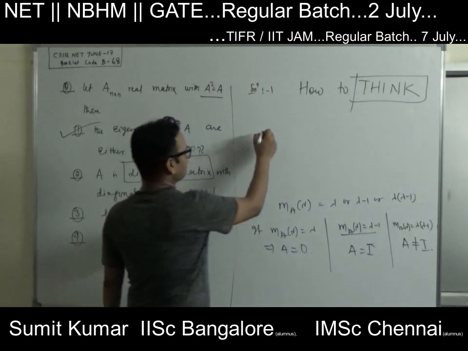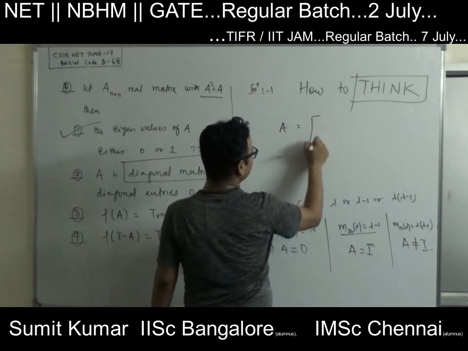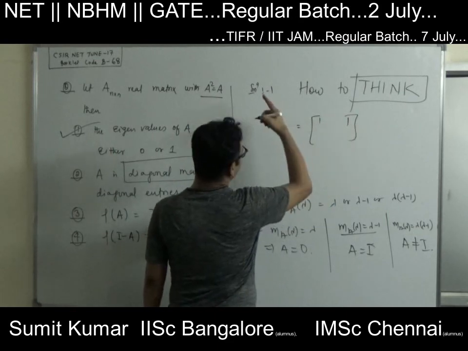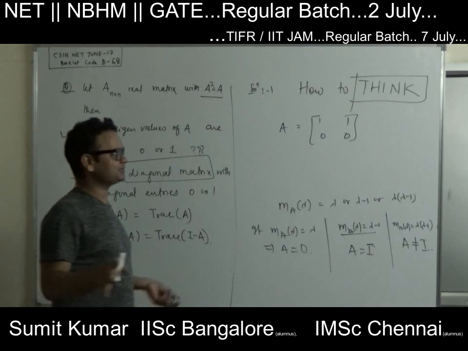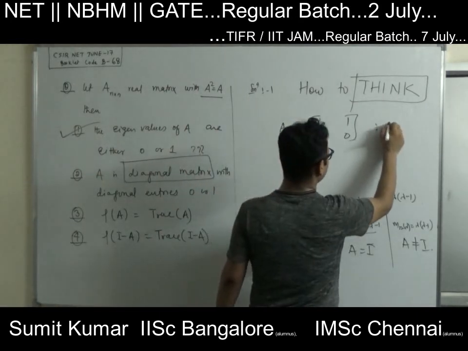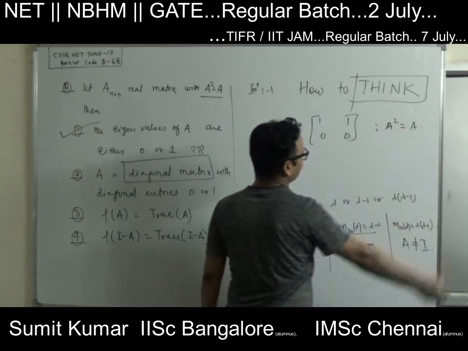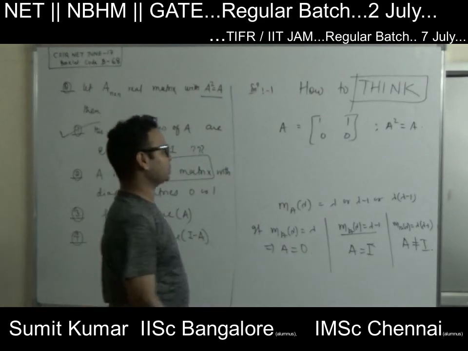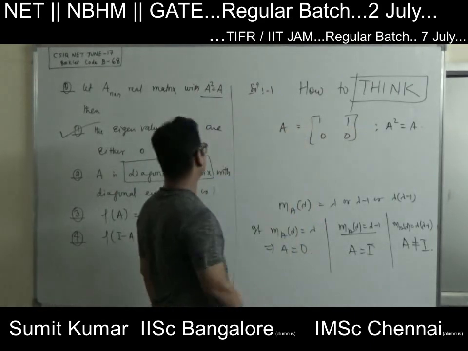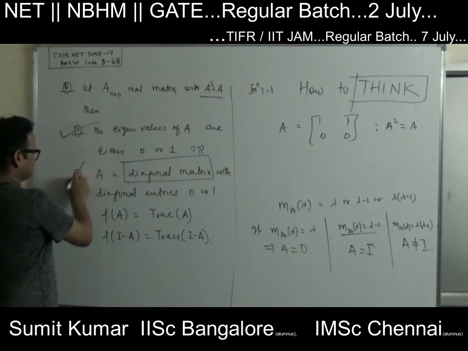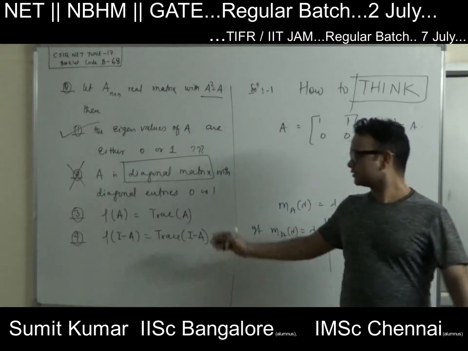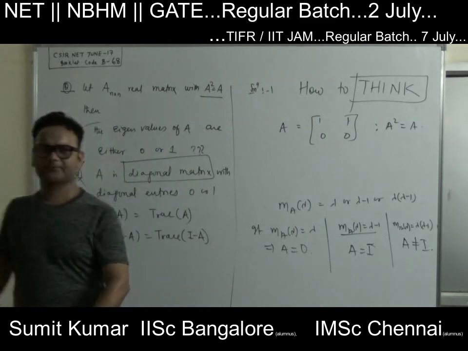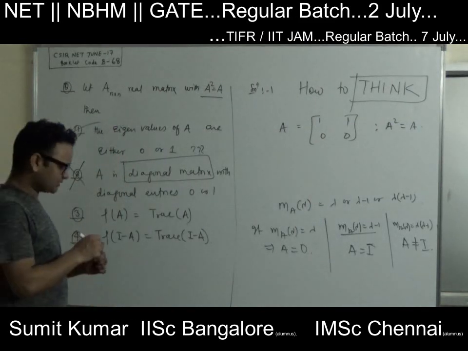For that you just have to consider an idempotent matrix, which has 1 and 0 as eigenvalues. Look at this matrix. It satisfies A square equal to A, and A is not a diagonal matrix. Why? This entry is not equal to 0. So this option is wrong. A is a diagonal matrix is false.